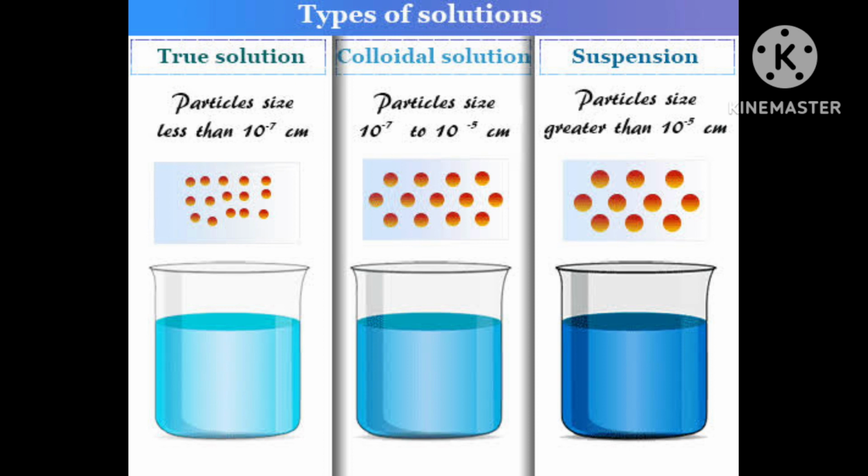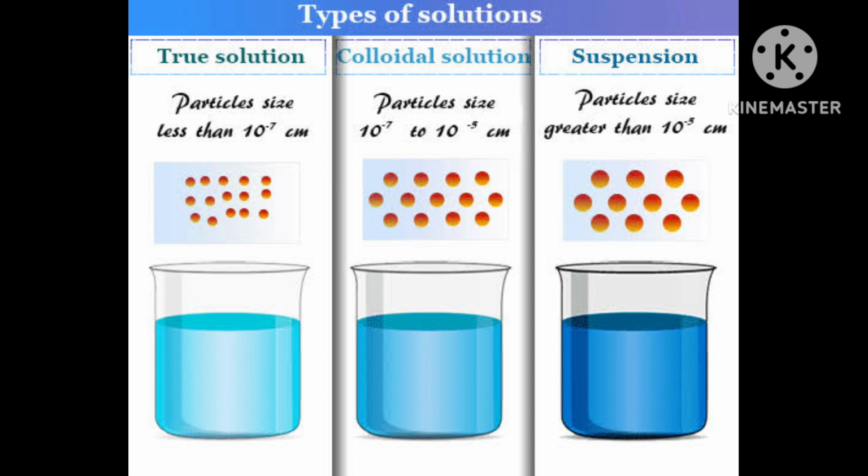So you are converting the precipitate into colloidal particles with the help of a suitable electrolyte in a small quantity. You will dissolve this electrolyte and shake it. Then the precipitate will convert into colloidal particles, means the size will come under 1 to 100 nanometer, colloidal size. And this electrolyte is called the peptizing agent.